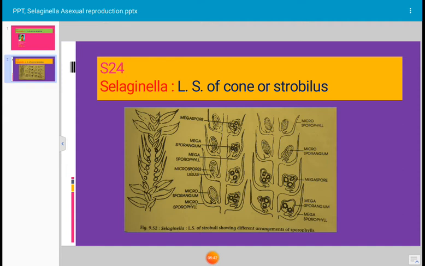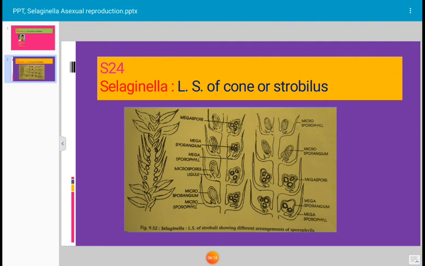In the case of megasporangium, except one sporocyte, all remaining sporocytes degenerate, and the single remaining sporocyte undergoes meiosis to form 4 megaspores or macrospores. Mega means large, macro means large-sized spores. Only 4 spores are formed. Remaining all sporocytes degenerate, and a liquid is formed. That liquid acts as food for the developing macrospores.